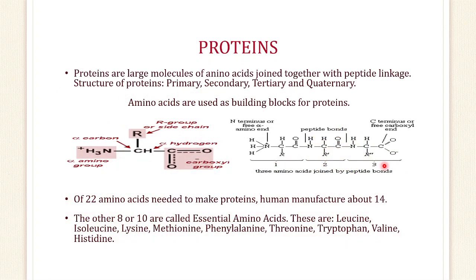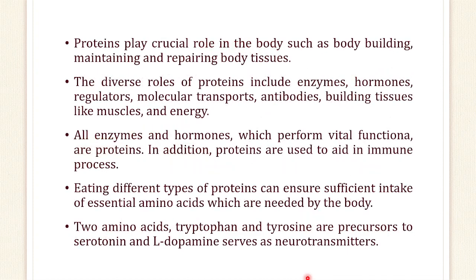Now coming to proteins, the third most important nutrient present in our food is protein. Proteins are large molecules of amino acids joined together with peptide linkages, and on the basis of structure they can be primary, secondary, tertiary and quaternary. Proteins play a very crucial role in the body, such as bodybuilding, maintenance and repairing. The diverse roles of proteins include enzymes, hormones, regulators, molecular transport, antibodies. All enzymes and hormones which perform vital functions are proteins.